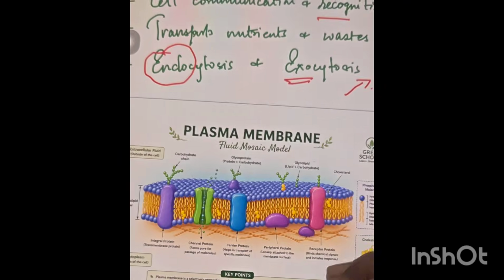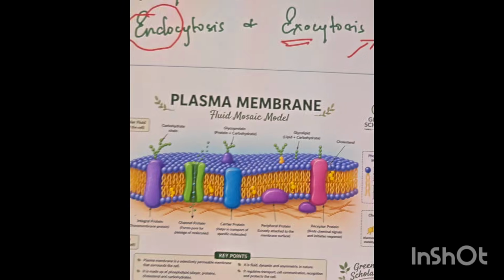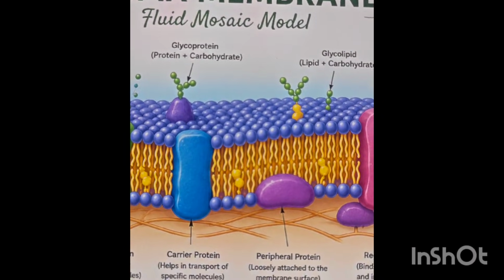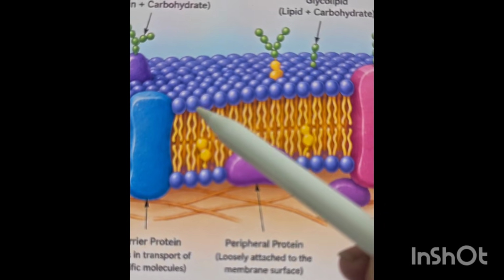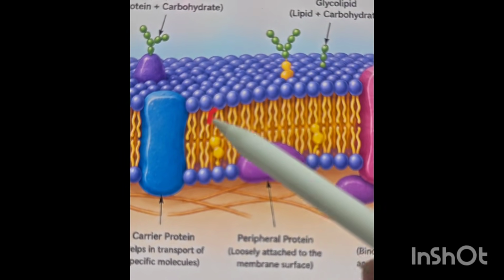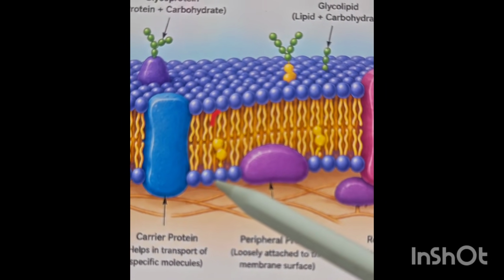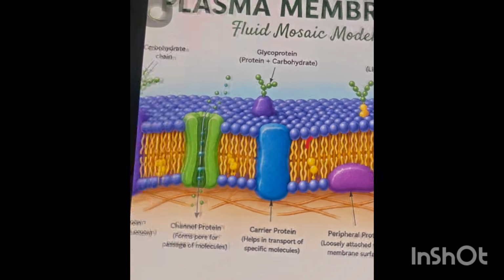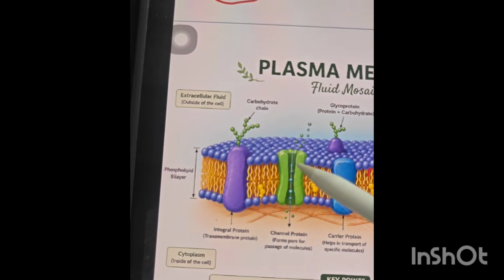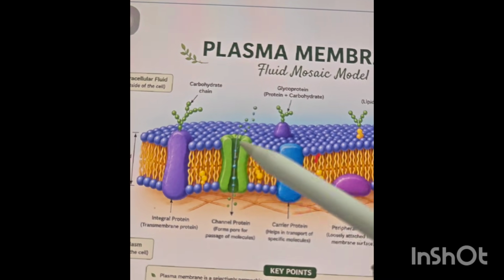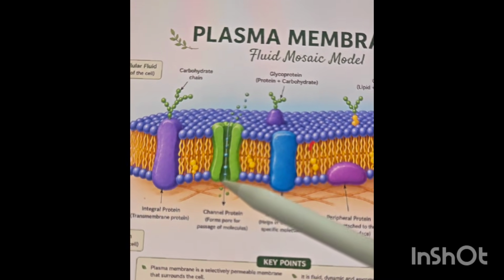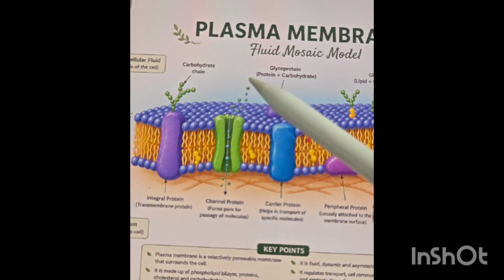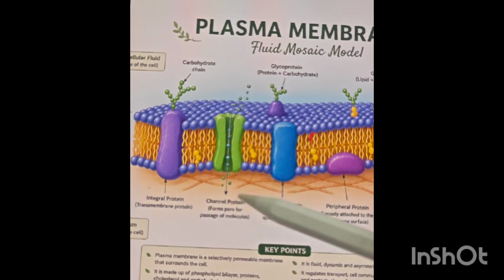Okay, so this is the basic fluid mosaic model. A beautiful model of the plasma membrane. Here you can see these are phospholipid molecules, facing upwards and facing downwards. These are your integral proteins and peripheral proteins. Here you can see that for transportation a channel is created, and into this channel the molecules are being transported inside or outside the cell.